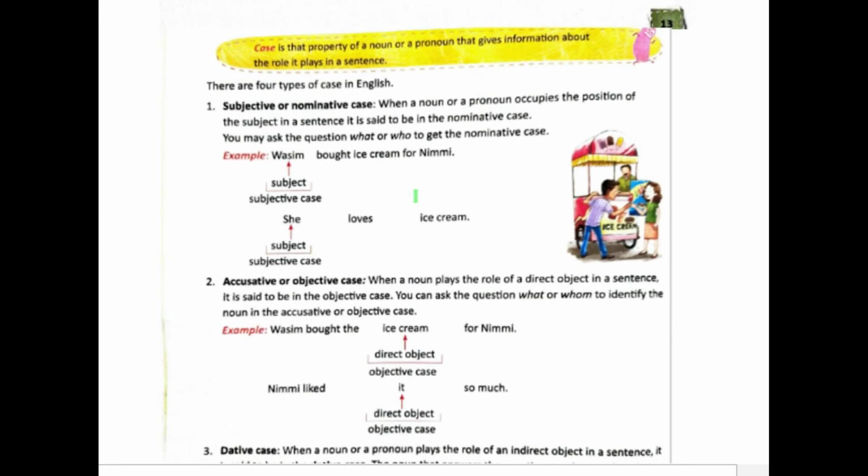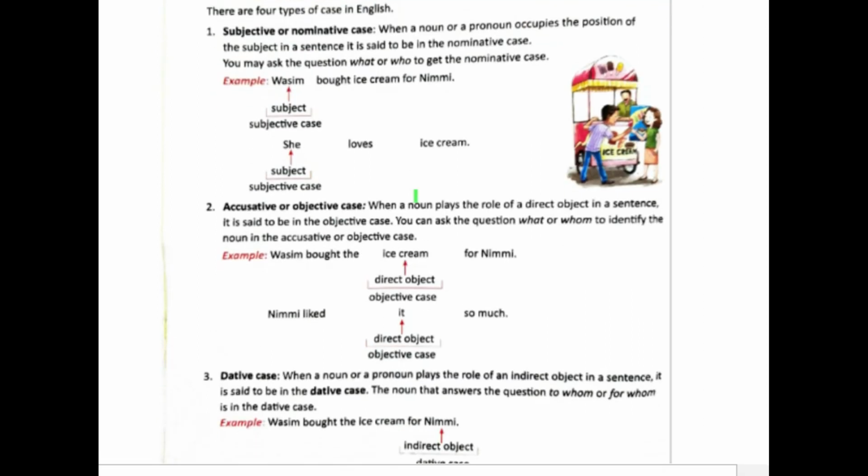Let us say Rihan went to the market to purchase bread. So here in this case, Rihan is a noun, market is also a noun, and bread is also a noun. Rihan will be in the subjective case or nominative case, because Rihan is the subject. It is about whom the sentence is about. Now Rihan कहाँ गया? Market गया. So market is this second noun, or it is the direct object.